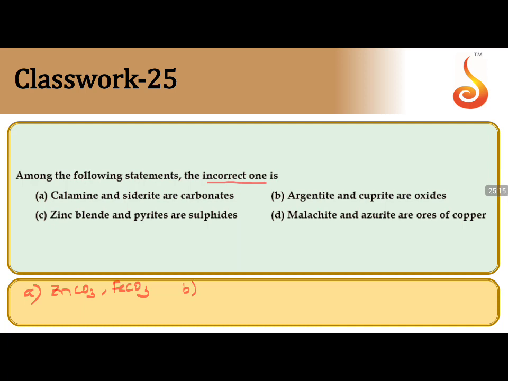Argentite is Ag2S and cuprite is Cu2O. Zinc blende is ZnS, and iron pyrite is FeS.